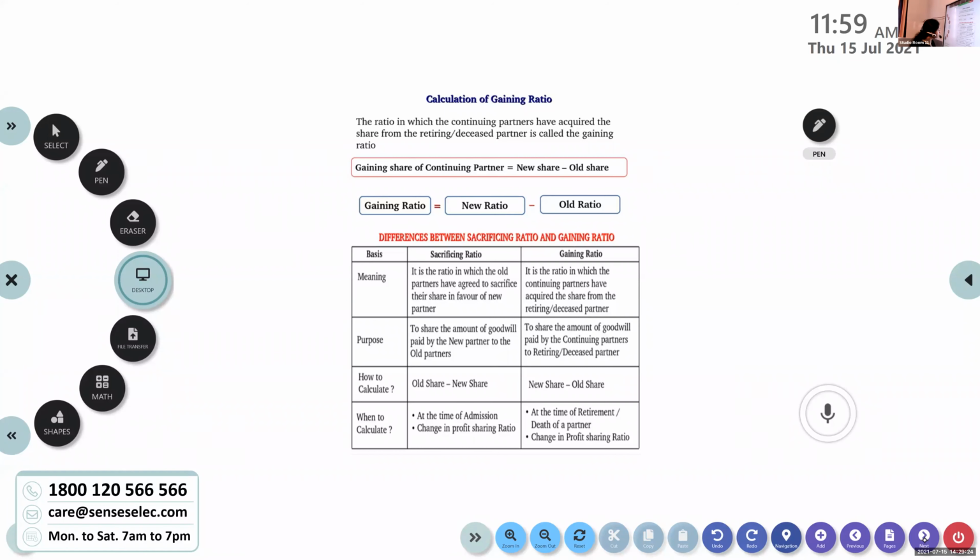The new partner brings an extra amount of goodwill that is shared among the old partners in the sacrificing ratio. And regarding the goodwill to be given to the retiring partner, the ratio in which it is paid is the gaining ratio. You know the formulas now.